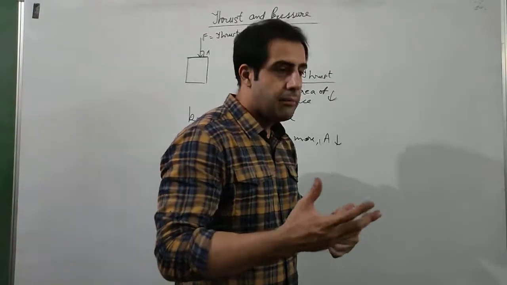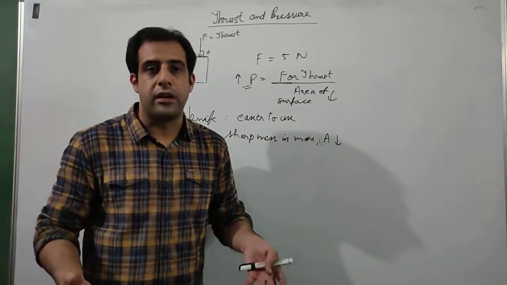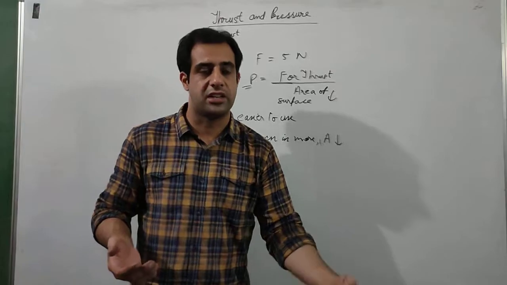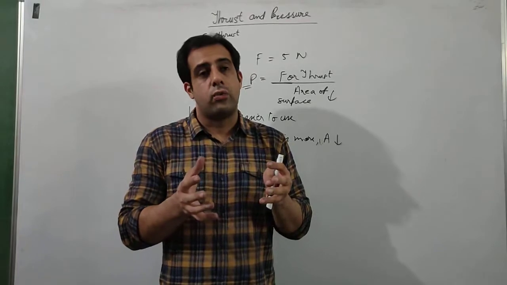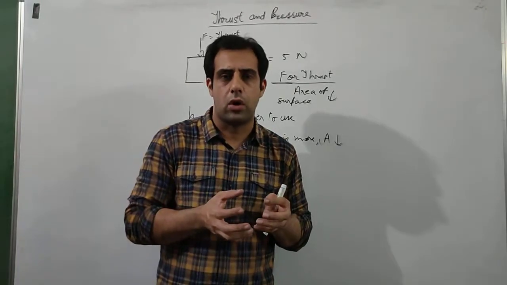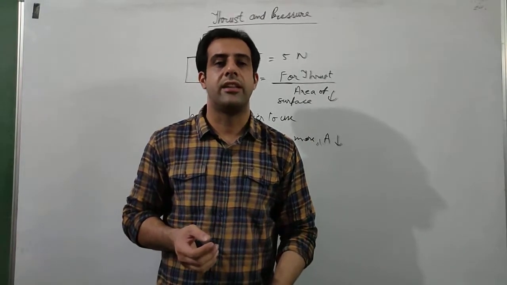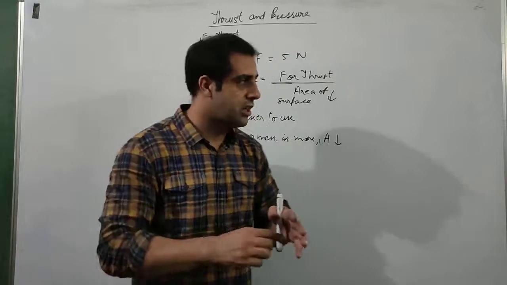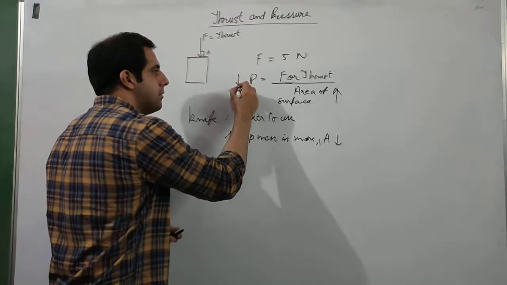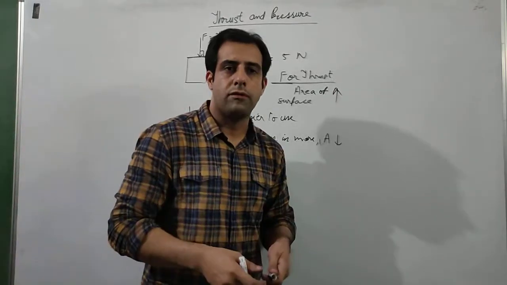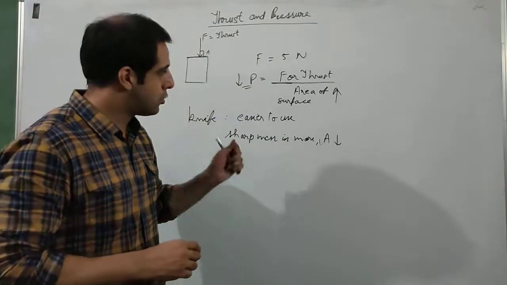That is why camels in the desert have very flat and large feet. The surface area of their feet touching the sand of the desert is very large. Why? If the feet of the camel were very small, what would have happened? Because of the weight of the body, the foot would go inside the sand. But because the surface area is large, the pressure on the sand becomes less, and the foot of the camel does not go inside the sand. So this is how pressure is used. We will do some questions.